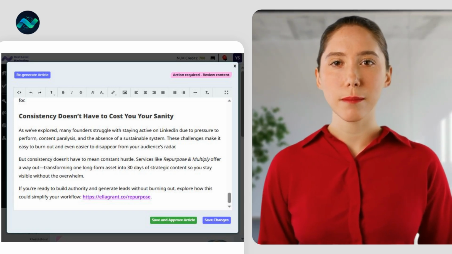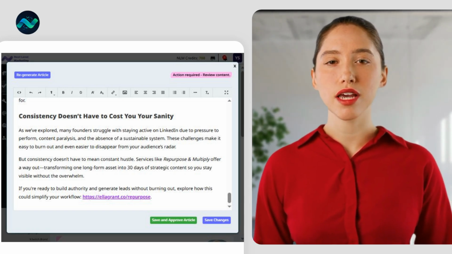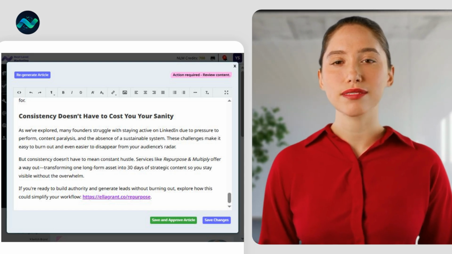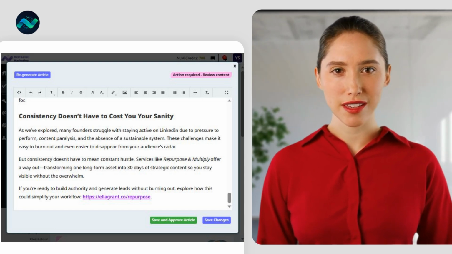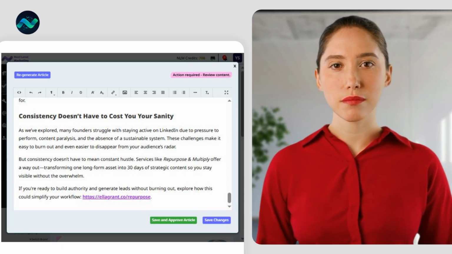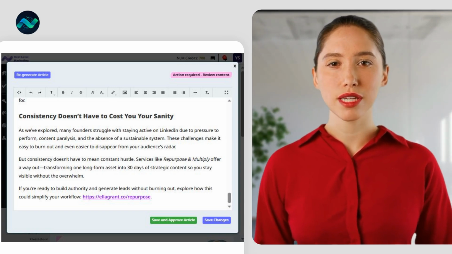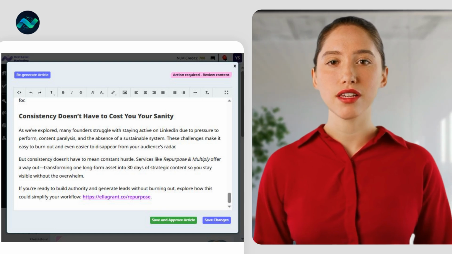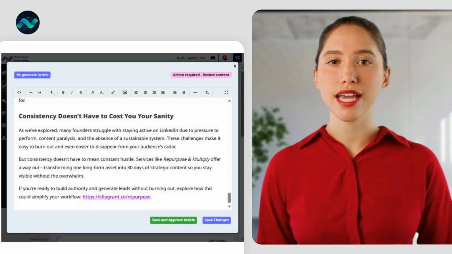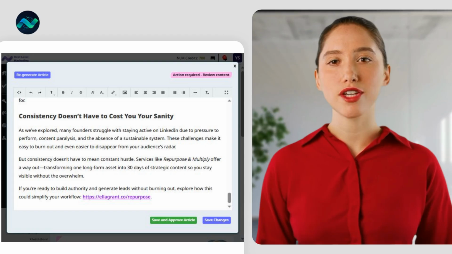As we've explored, many founders struggle with staying active on LinkedIn due to pressure to perform, content paralysis, and the absence of a sustainable system. These challenges make it easy to burn out and even easier to disappear from your audience's radar. But consistency doesn't have to mean constant hustle. Services like Repurpose and Multiply offer a way out, transforming one long-form asset into 30 days of strategic content so you stay visible without the overwhelm.